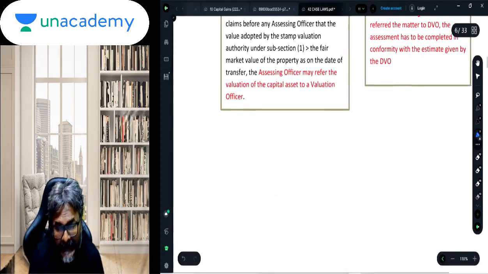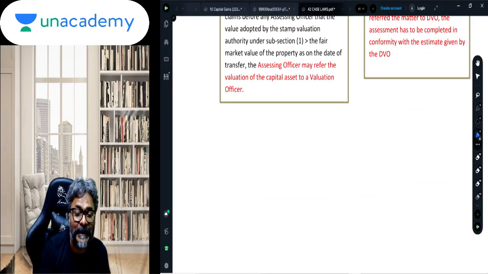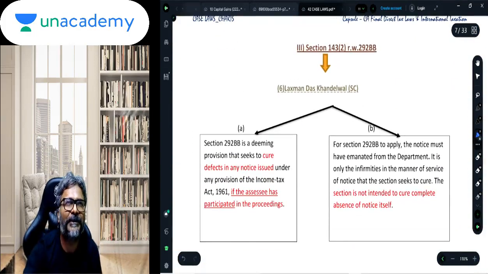The answer is yes. He has to accept the ALP determined by the TPO as it is. Did you all get this?